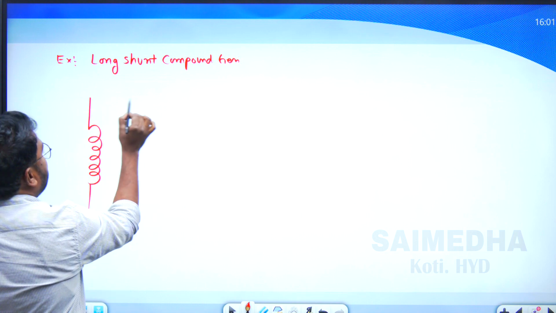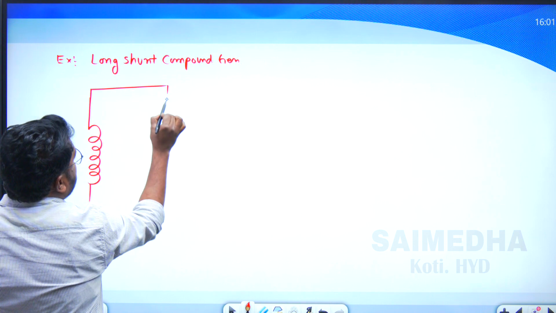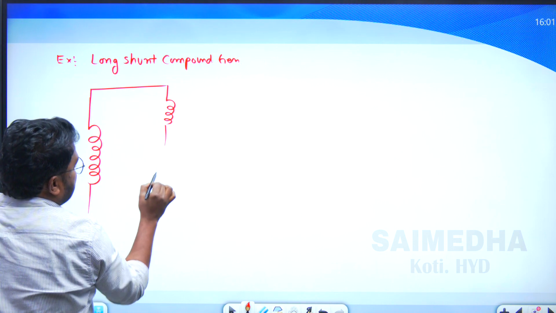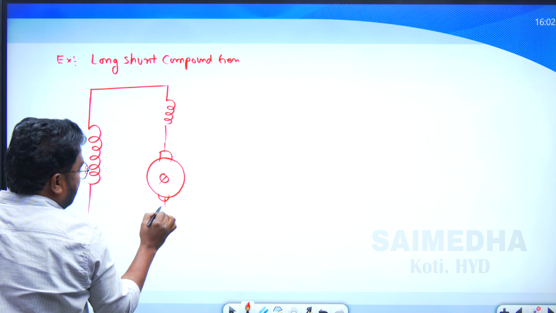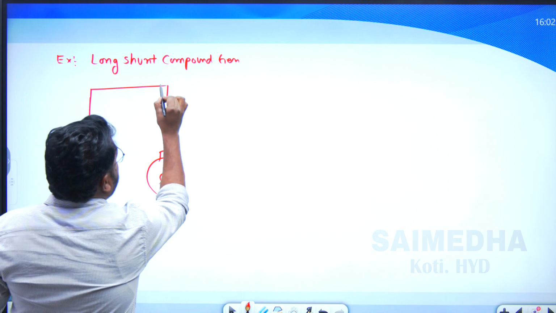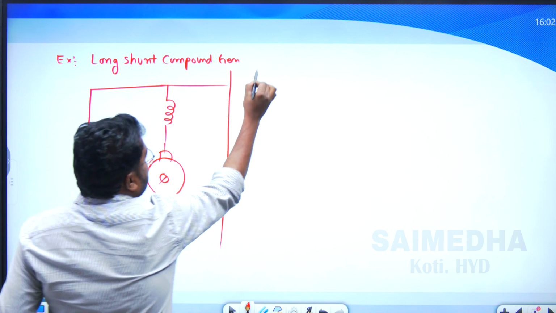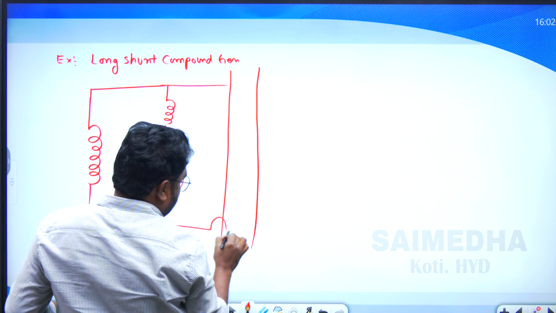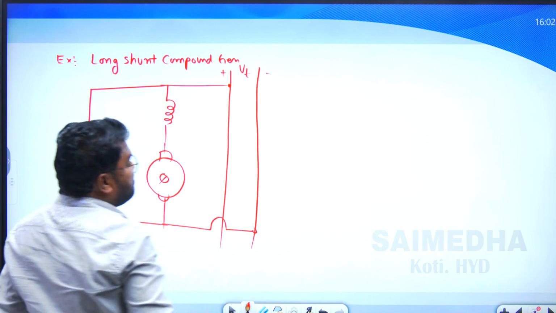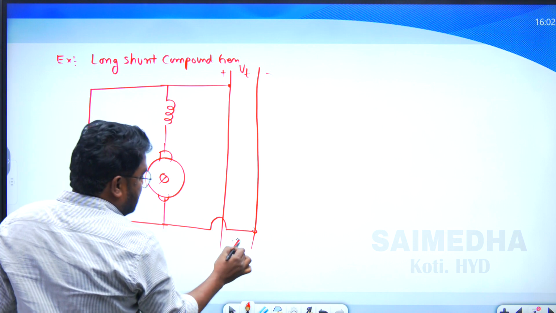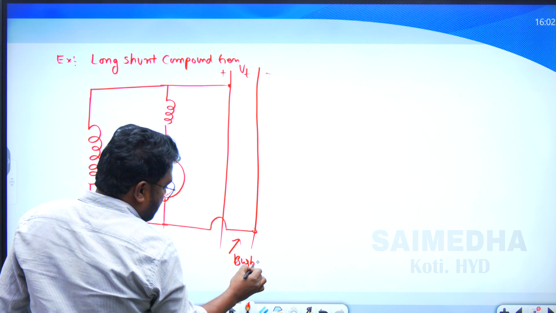Next, the series field winding is connected in series with the armature winding. The shunt field winding is connected across the armature winding. These are connected to the bus bar, where the positive and negative terminal voltage of the bus bar is constant. This is the bus bar.